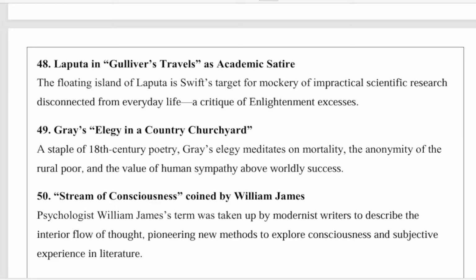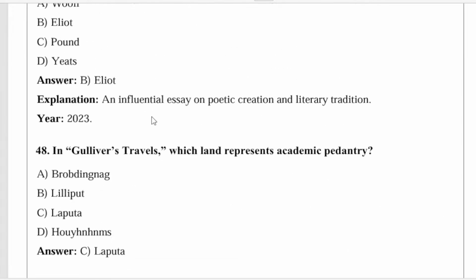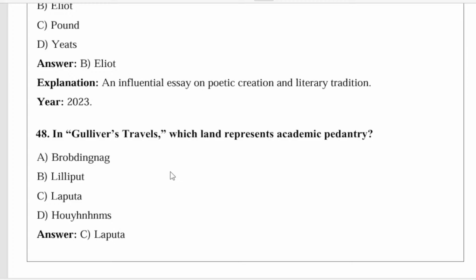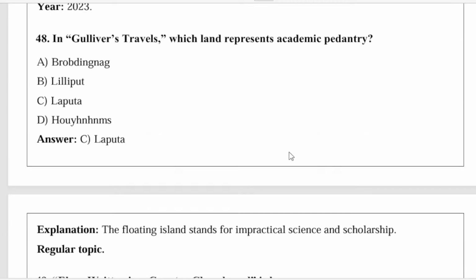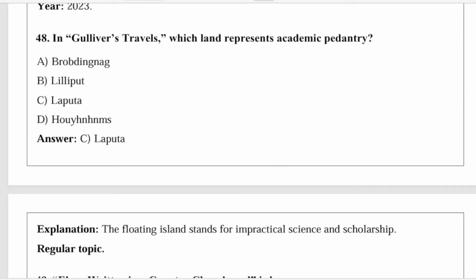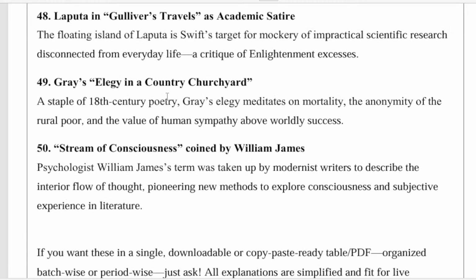Next, in Gulliver's Travels, which land represents academic pedantry? Laputa is the land which represents academic pedantry. The floating island of Laputa is a Swift target for mockery of impractical scientific research, disconnected from everyday life, a critique of Enlightenment excesses.